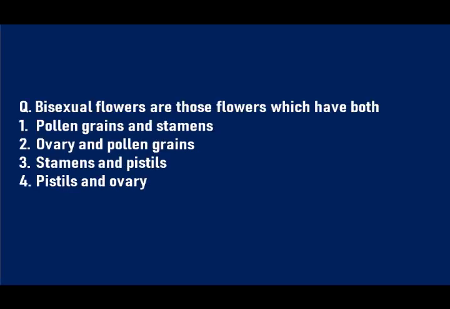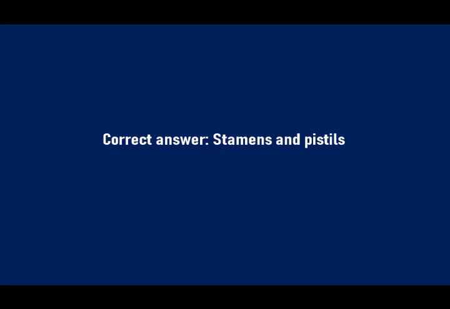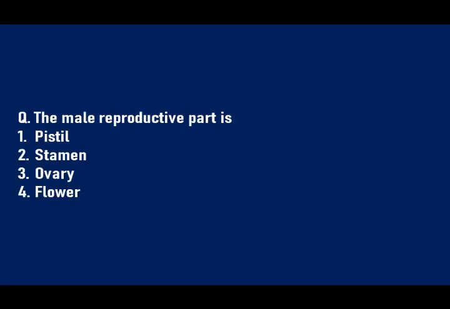Our next question. Bisexual flowers are those flowers which have both. Options are A. pollen grains and stamens, B. ovary and pollen grains, C. stamens and pistils, D. pistils and ovary. So children, bisexual flowers are those flowers which have both stamens and pistils.